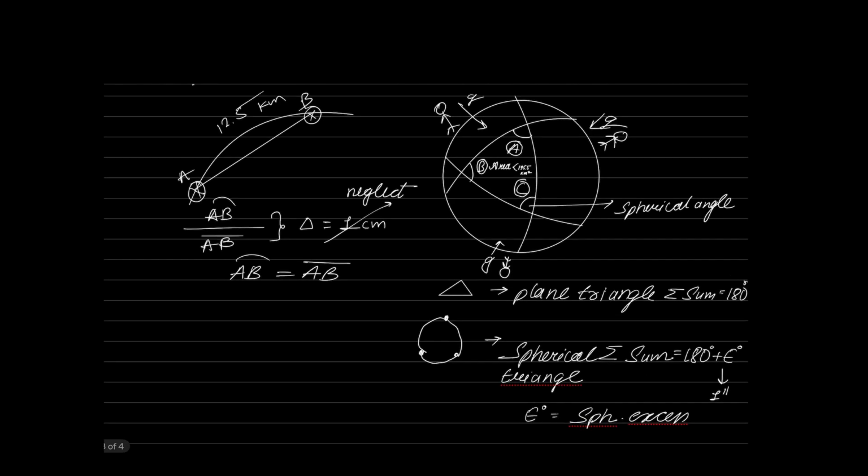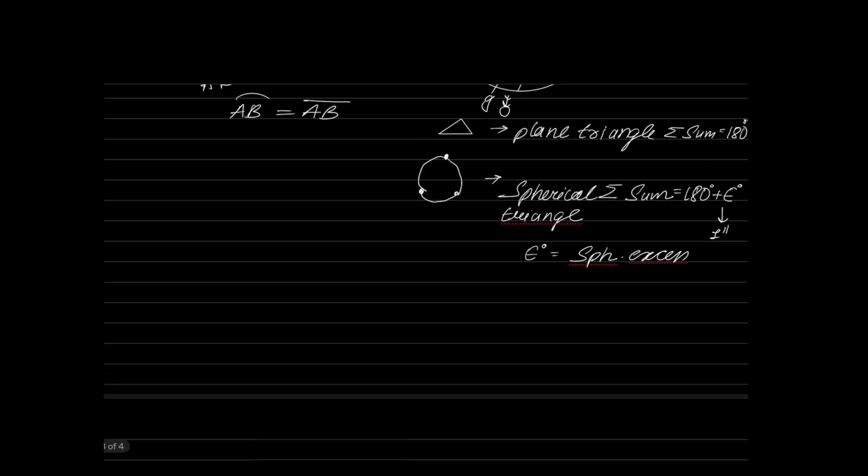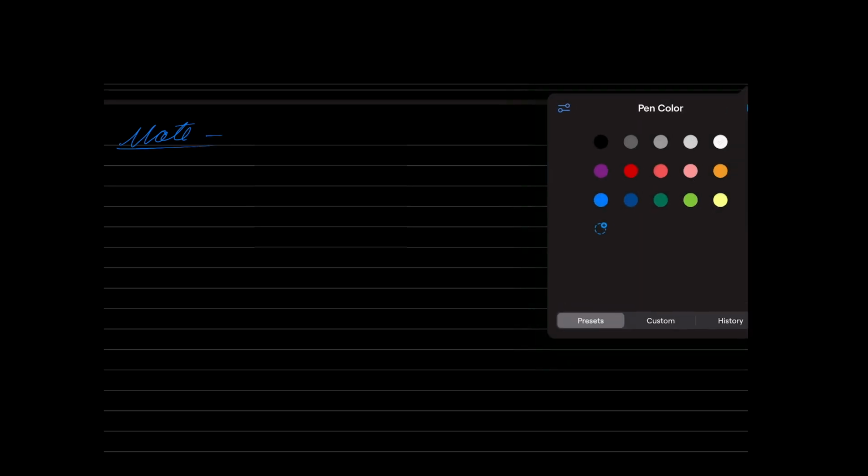Right. So while talking about plane surveying and geodetic surveying, we discussed the arc length and chord length, and what the limit is. Arc length and chord length vary only by 1 centimeter.